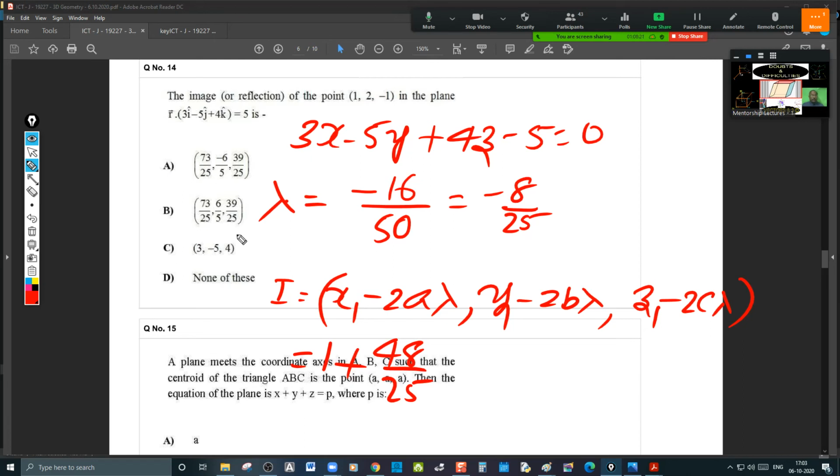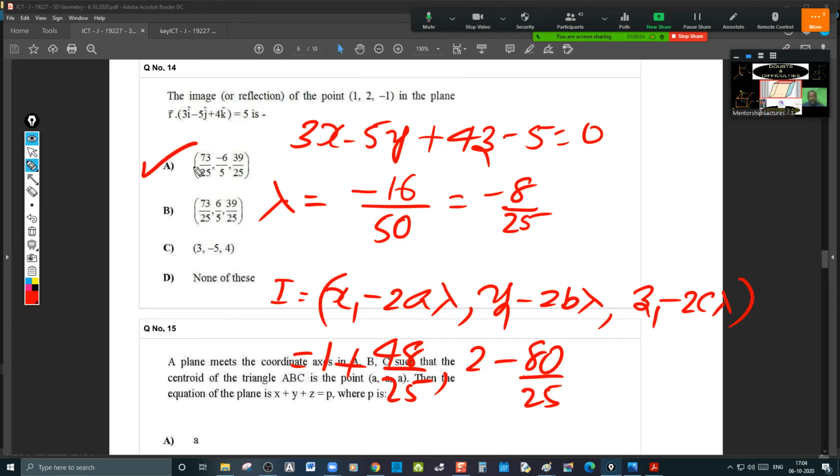There are two options there, and the next one will give you the answer. y1 is 2 minus 2b, b means this one, minus 5 into 2. This is plus 10 minus 80 by 25. Check it out, please. What will it be? Minus 30 by 25, minus 6 by 5. This is the answer.